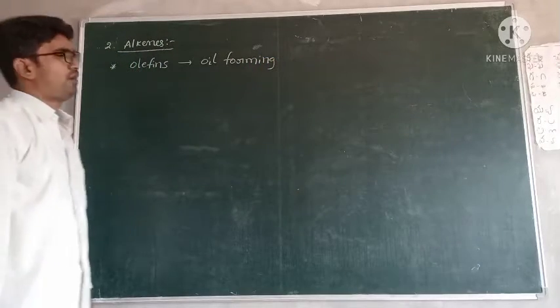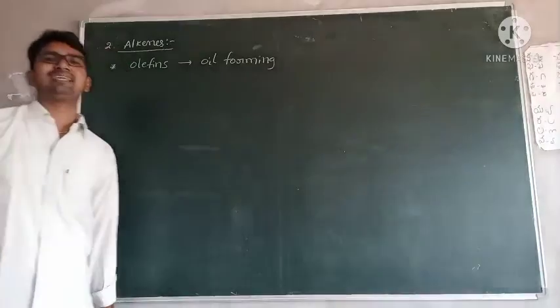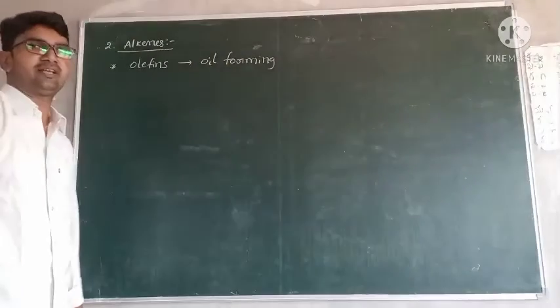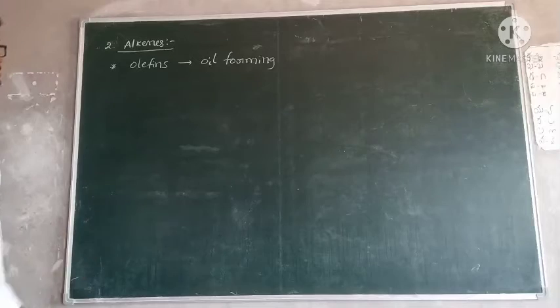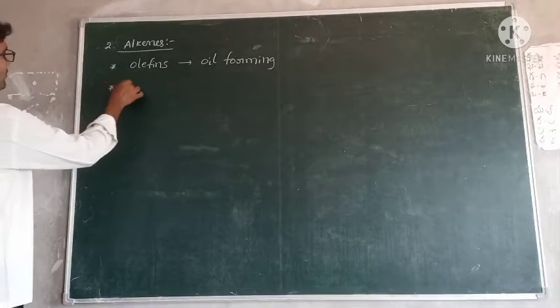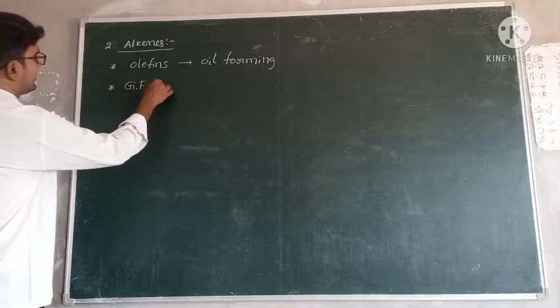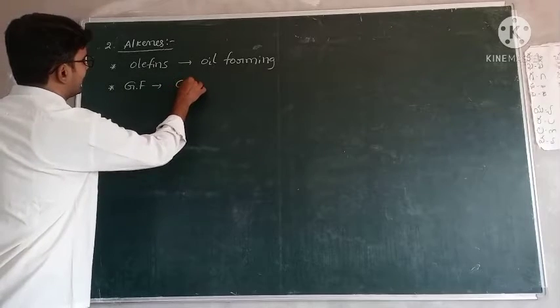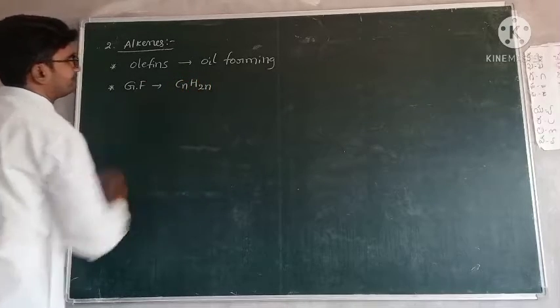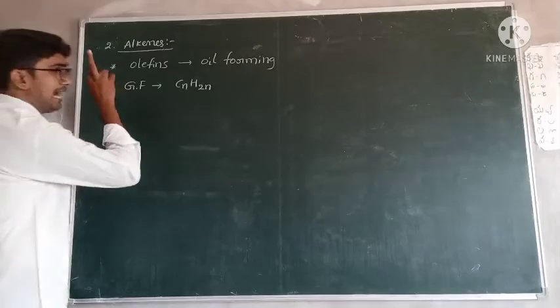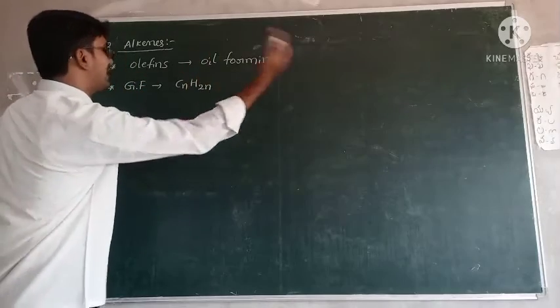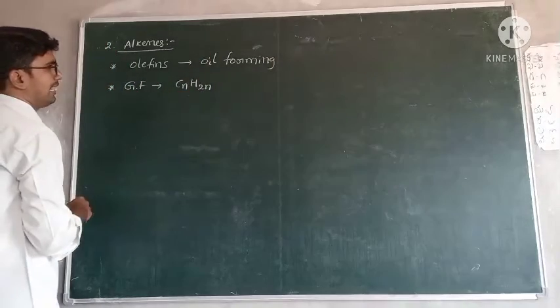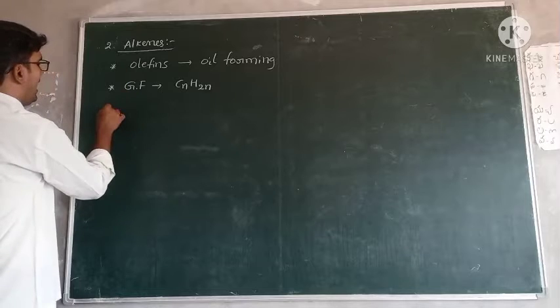Olefins means oil forming because most of the alkenes are liquids present in oils. Okay, and the general formula for alkenes is CnH2n. Alkanes are CnH2n plus 2, but here 2 hydrogens are fewer than alkanes.